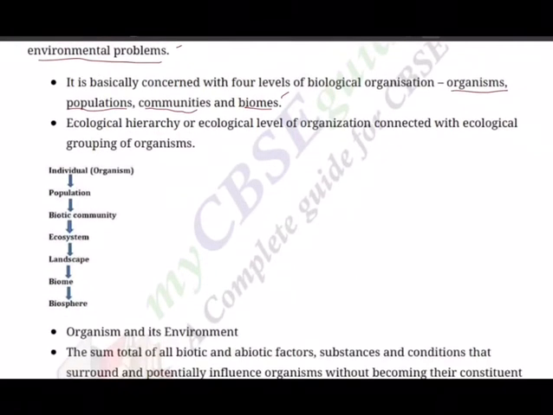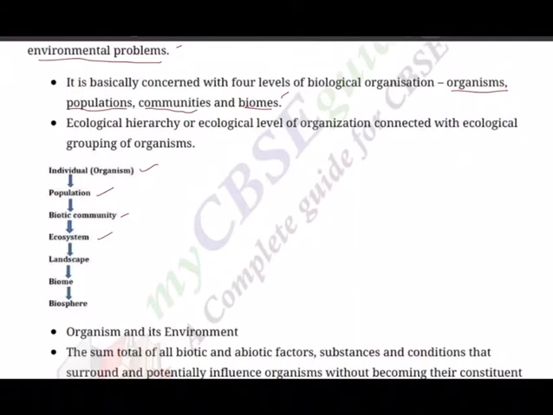So we start off with individual organisms in a given environment or habitat. If the habitat is nice and everything is conducive, organisms undergo reproduction and produce populations. Populations interact with both biotic as well as abiotic factors in the given ecosystem and form communities. Communities having interactions at a larger level form an ecosystem.